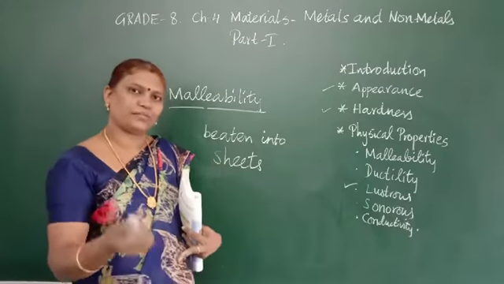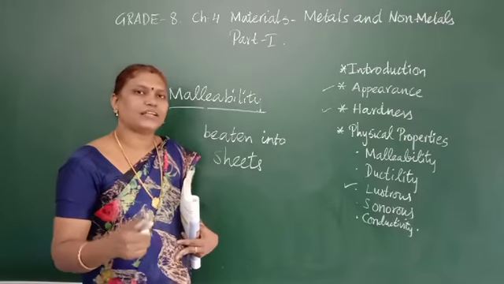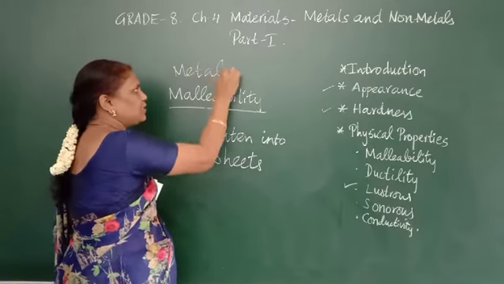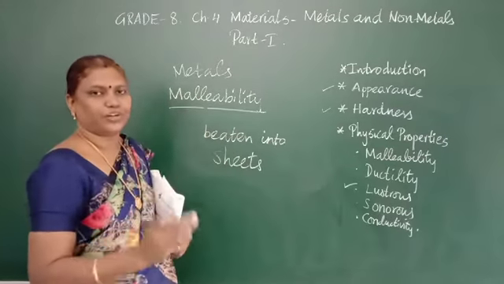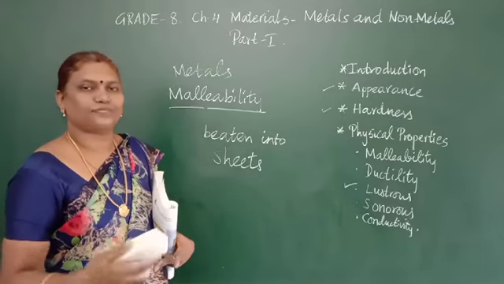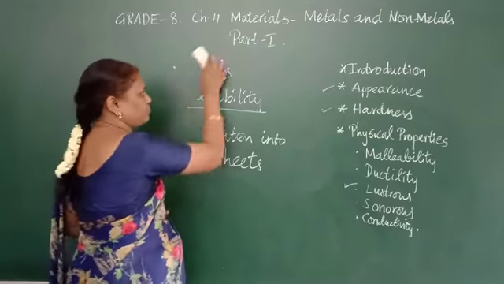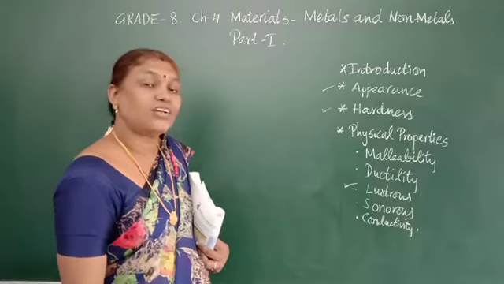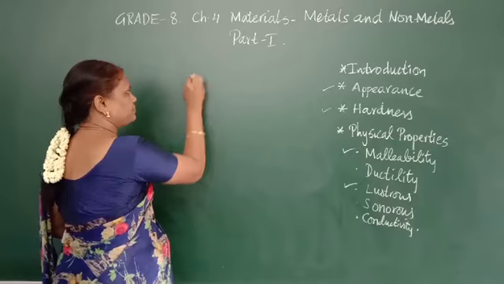Can you beat coal into sheets? No. It is soft, it cannot be. So non-metals are non-malleable. Metals are malleable. Non-metals are non-malleable. It will not be made into sheets. So malleability means what? It is the tendency of a substance that can be beaten into sheets. So metals are malleable, non-metals are non-malleable. Let us see the next one.